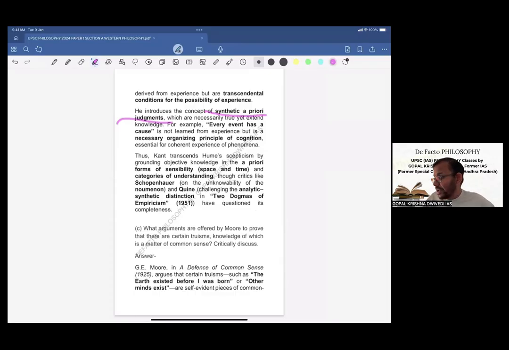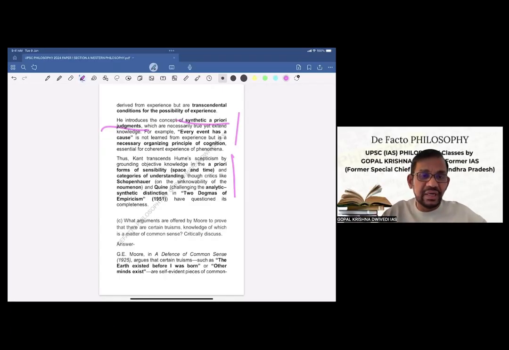Thus, now, after describing Kant's response to Hume's idea, we'll try to bring some conclusion or concluding remarks, and in that we will also try to include one or two lines for critical evaluation or criticism of Kant's view also. Now let us see that.